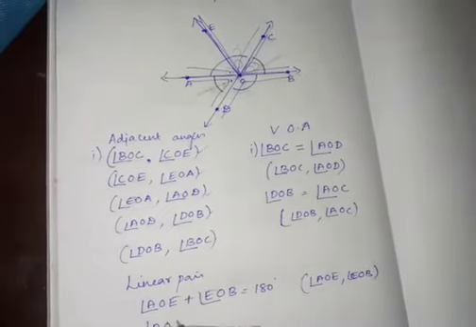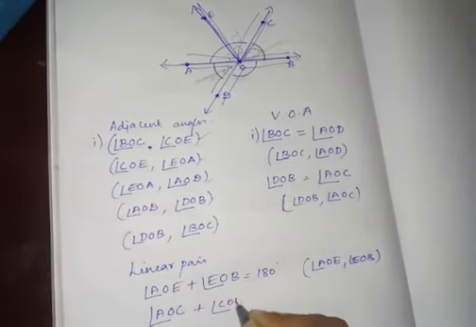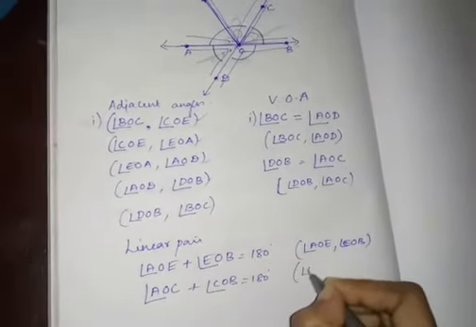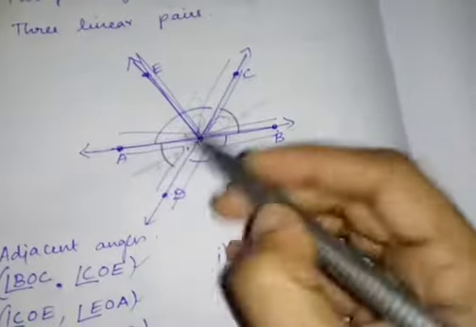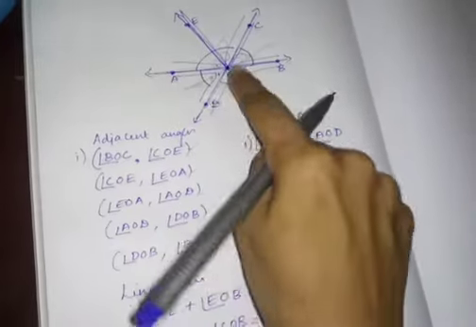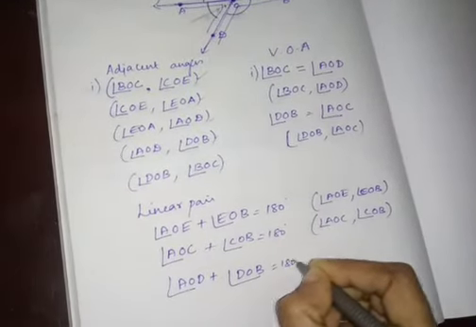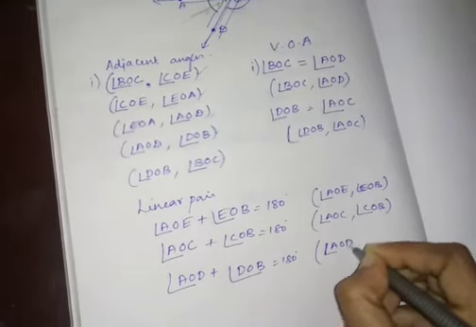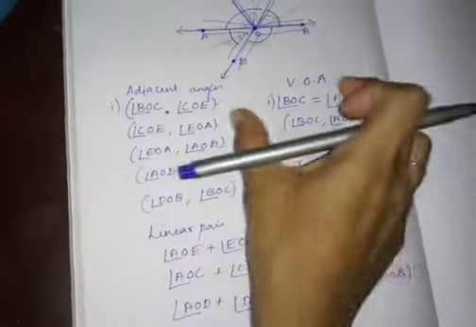Next I am going to take this as the straight line and this as the arm. So AOC plus COB is equal to 180 degrees. So angle AOC comma COB is my second pair. Next, now I take it inverted. This is one straight line and this is one arm. So AOD plus DOB is equal to 180. So the pair is angle AOD comma DOB. So I got first pair, second pair, third pair. This is my adjacent angles, this is my vertically opposite angles, and this is my linear pair. Understood?